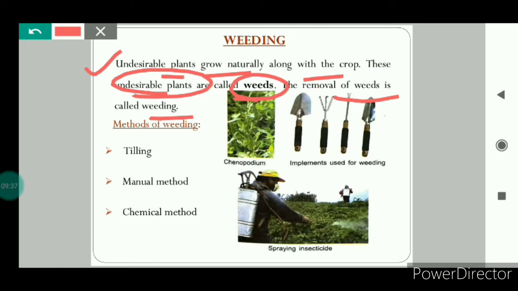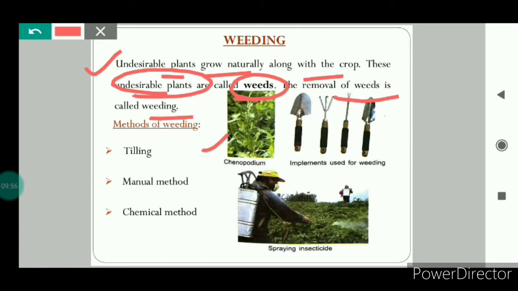Chenopodium, which you can see here, is one example of a weed. Weeding is very important because weeds compete with the crop plants for space, light and nutrients, which affects the growth of the crop plants.